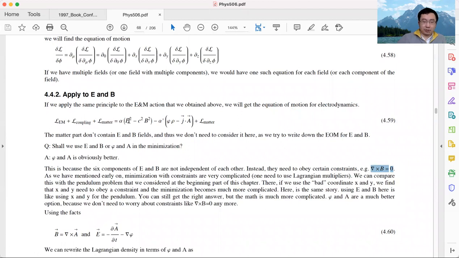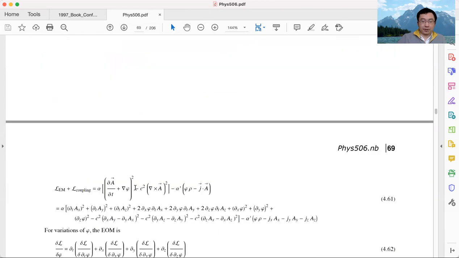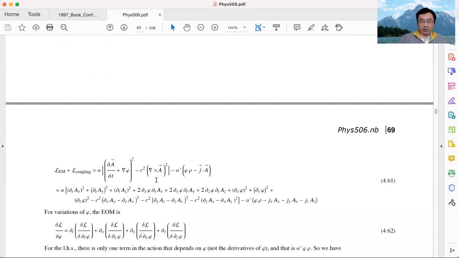In order to use phi and A to do the calculation, the first step is we need to replace this E and B by phi and A. That we know how to do. This is because we know the B field is the curl of A, and the E field is the negative time derivative of A minus the scalar potential gradient. So we replace this E by this guy, and we replace this B by this guy. Once we do that, now my Lagrangian is much nicer.